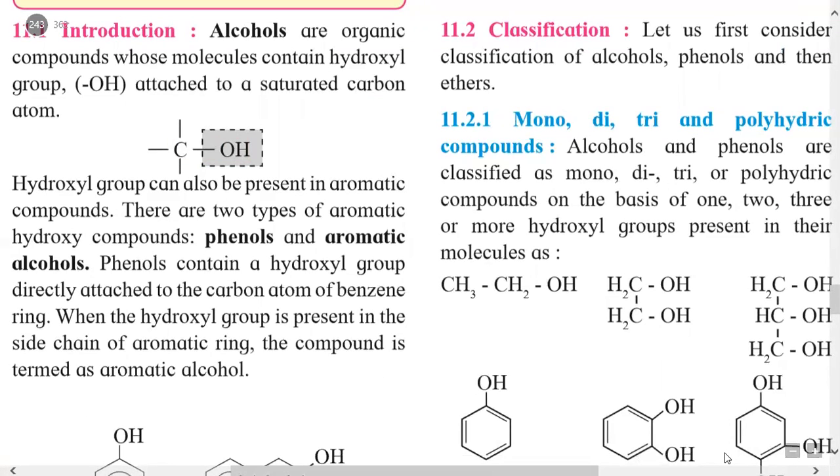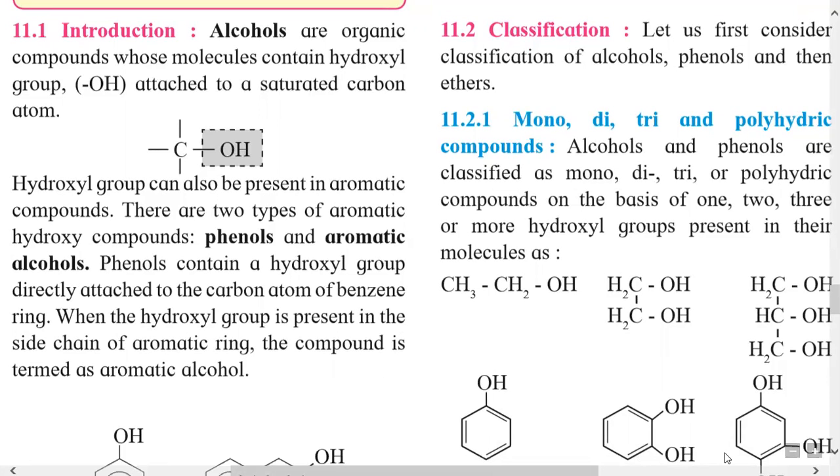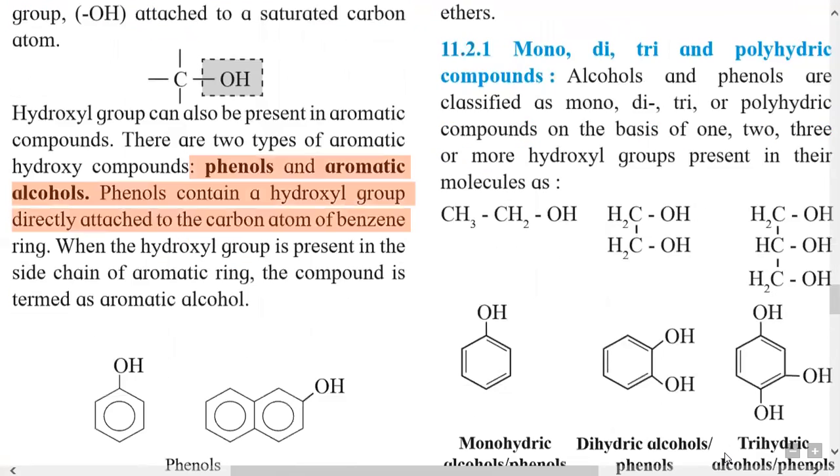Then these hydroxy compounds may be aromatic, and these hydroxy aromatic compounds are called phenols. So phenols are also called aromatic alcohols. Phenol contains hydroxy group directly bonded to aromatic carbon, that is a benzene.